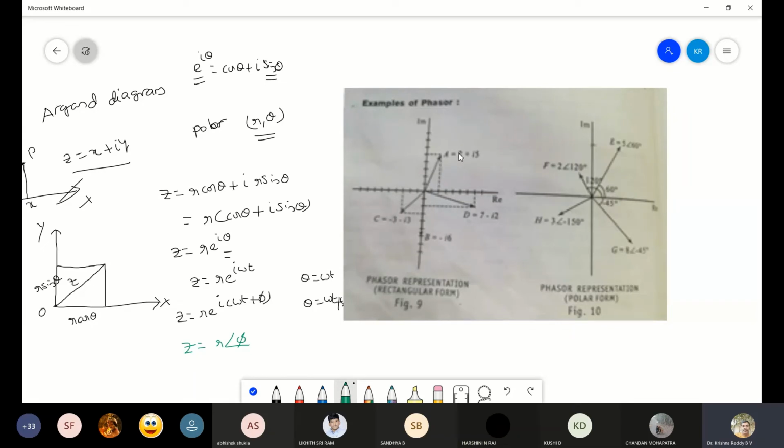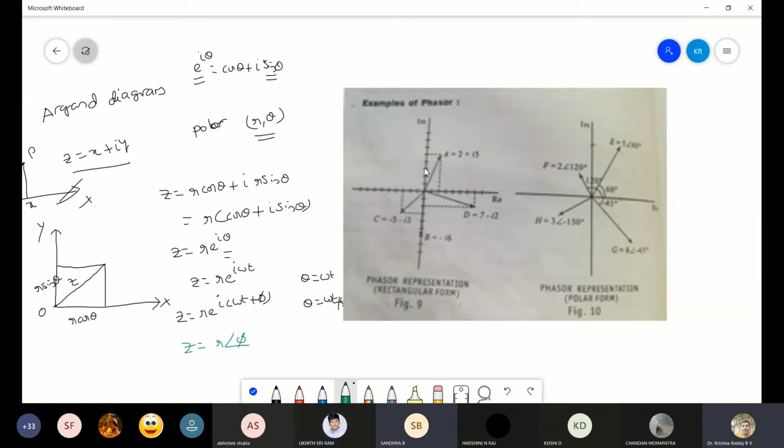So A equal to 2 plus i into 5 means where x is 2 and y equal to 5. Look here, 1, 2, 3, 4, and 5. So A equal to 2 plus i into 5 means here x and y both are positive. If you observe here, can I say this is a rectangle here?